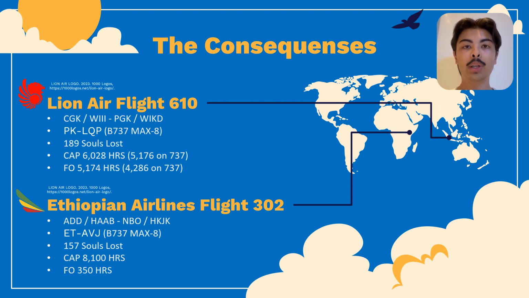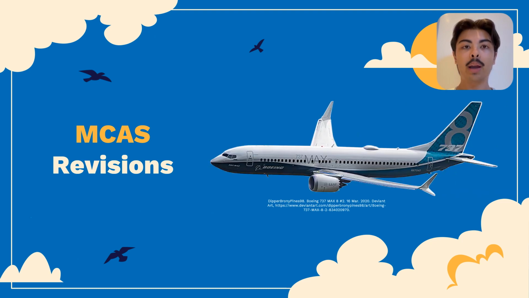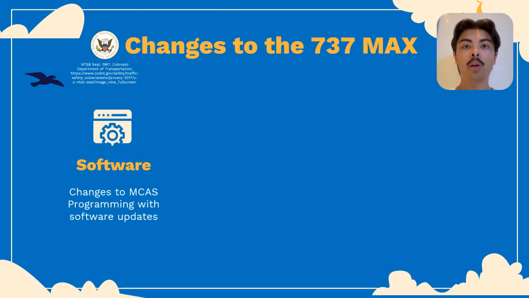The flight was a scheduled international passenger flight from Addis Ababa to Nairobi in Kenya. All 157 passengers and crew on board died, and the plane was destroyed. So, let's go over the revisions to MCAS that Boeing has made after these incidents, investigations, and their resulting safety suggestions by the NTSB. In a software update to all aircraft, the flight control system will now compare inputs from